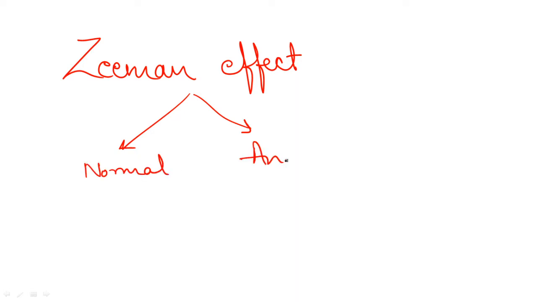Another point is that the difference between normal and anomalous Zeeman effect arises due to the spin part. So you need to observe in which the spin will be 0 and in which the spin will be non-zero. Because sometimes in the question they don't specify whether it's normal or anomalous. With the information given in the question related to spin, you will have to understand this. So that's why it's important.